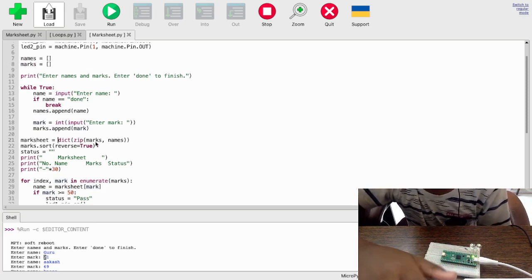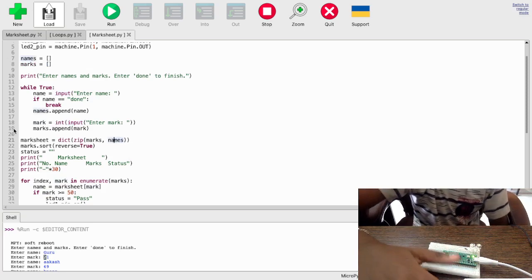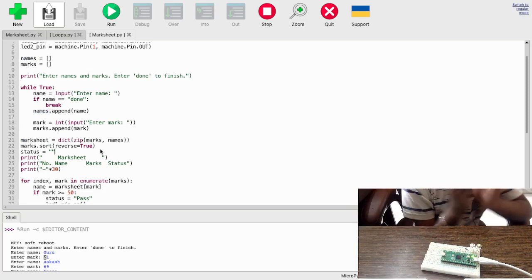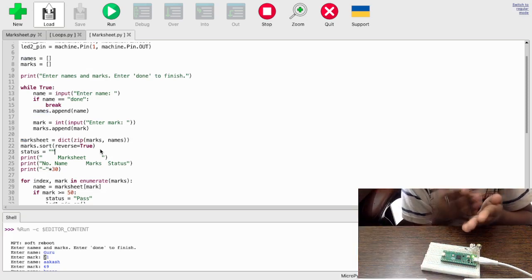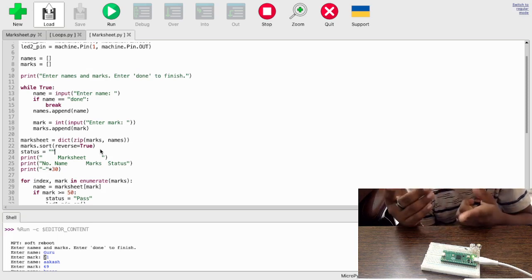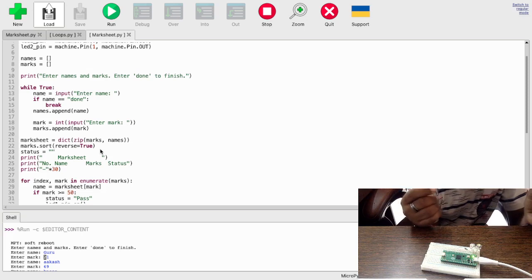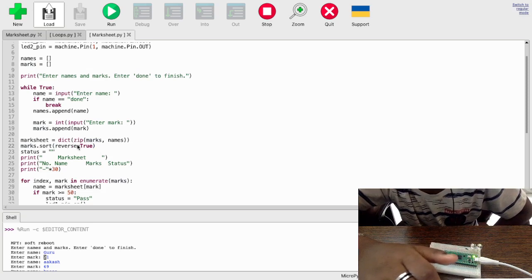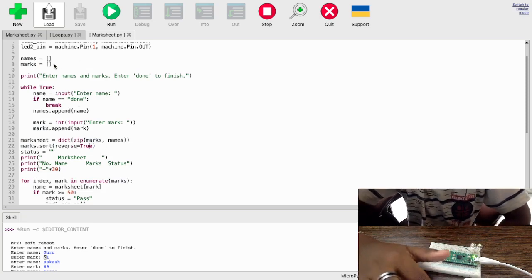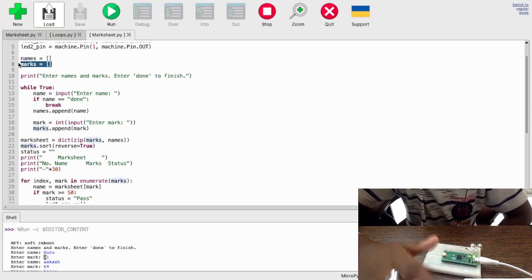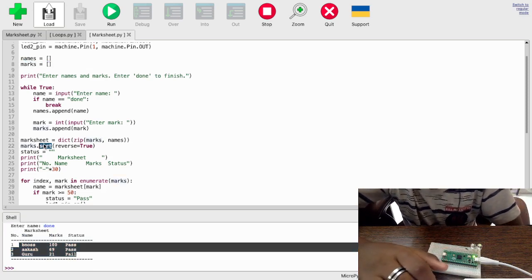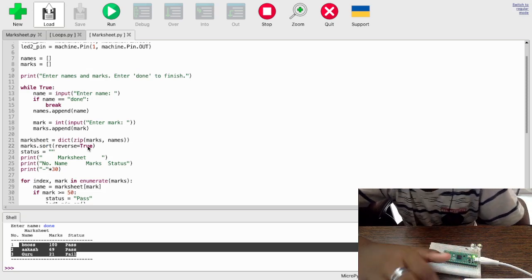Marksheet is equal to dict(zip(marks, names)). So what is this line? As I've explained in my last video, dict means something which you can store as a key and a value. So if I enter the key, I can get the value. And then marks.sort(reverse=True). Marks are all the numbers, and I want them in descending order so that I can print. Sort is actually ascending order, and reverse equal to True will reverse it into descending order.